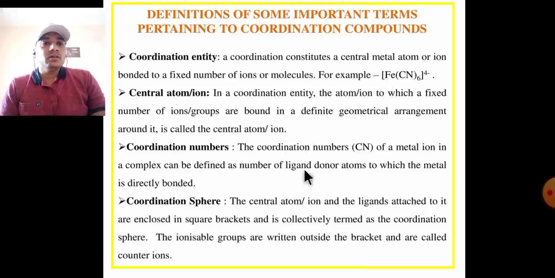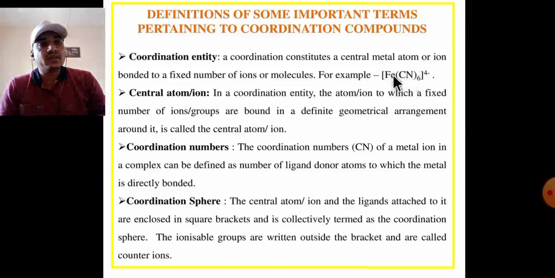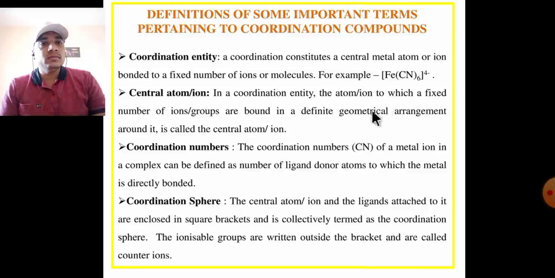Coordination number means the number of atoms or ions, that is, the ligands, directly linked to the central metal atom.